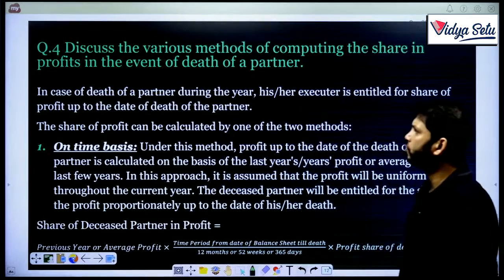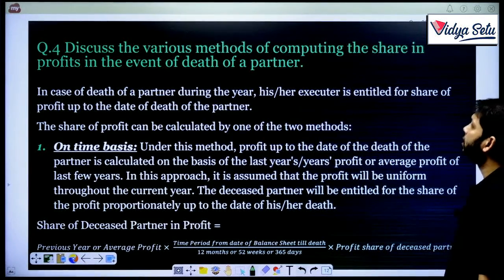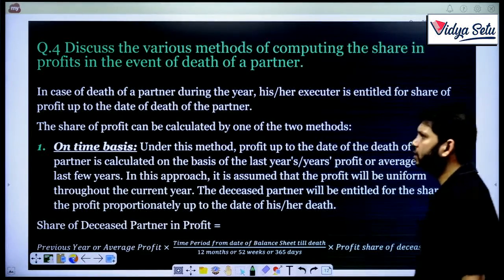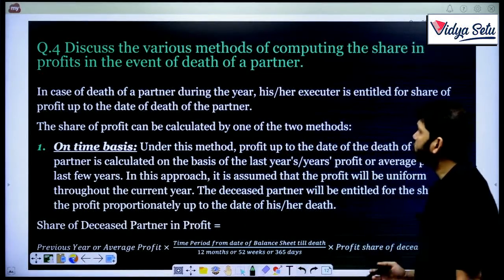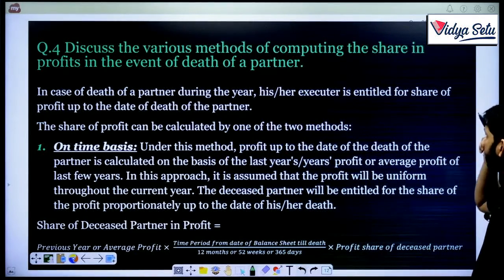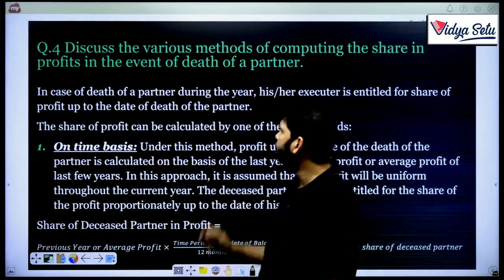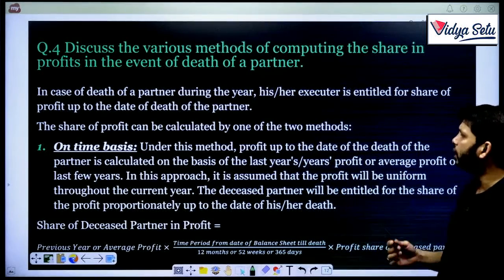Question number 4 we have here is, discuss the various methods of computing the share in profit in the event of death of a partner. So in case of death of a partner during the year, his or her executor is entitled to a share of profit up to the date of death of the partner. The share of profit can be calculated by one of two methods.